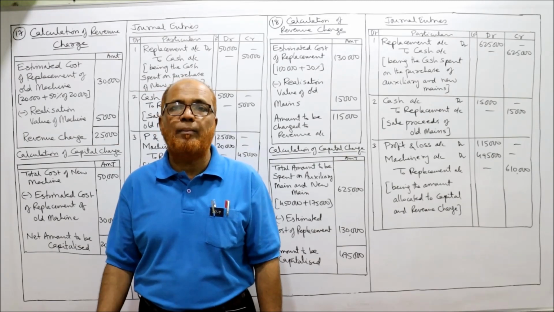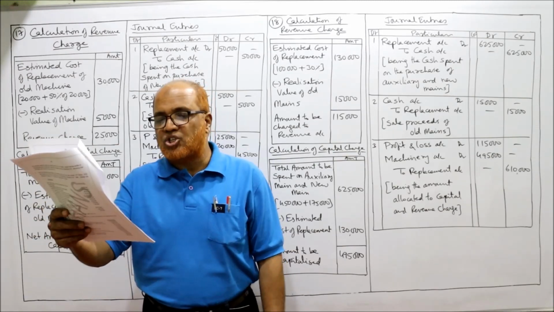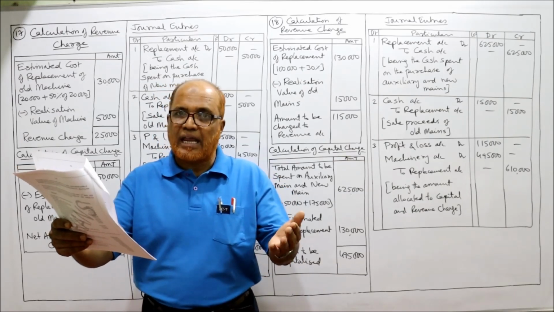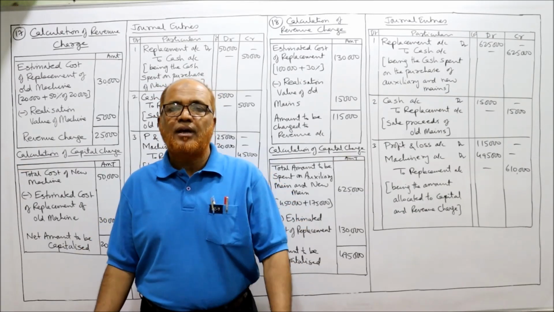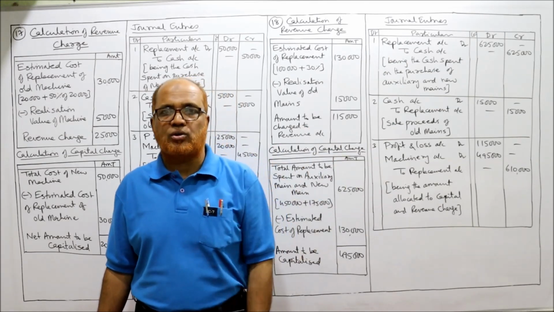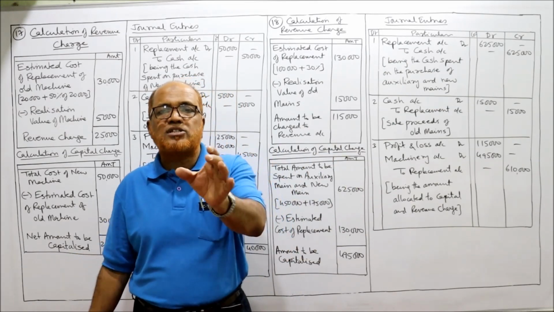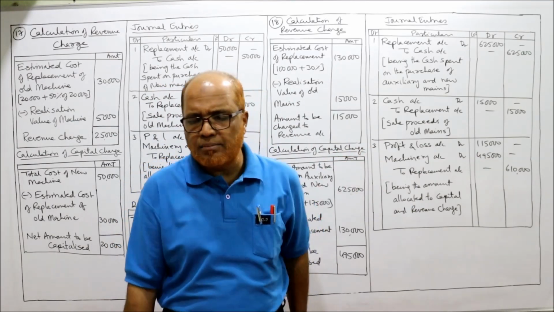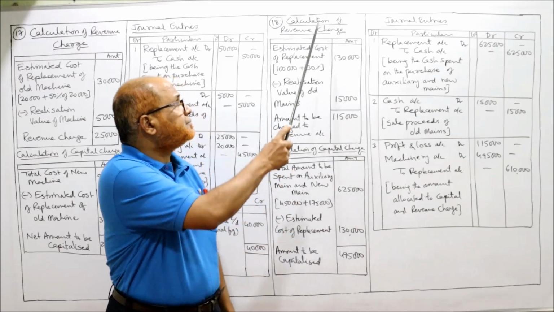Scrap value of the old main, 15,000. Pass journal entries to record the above and show the total amount to be capitalized and to be written off. Capitalized means how much amount to be charged to the asset account, and written off means how much amount to be written off to the revenue account, profit and loss account. Exactly similar procedure, same procedure will apply.